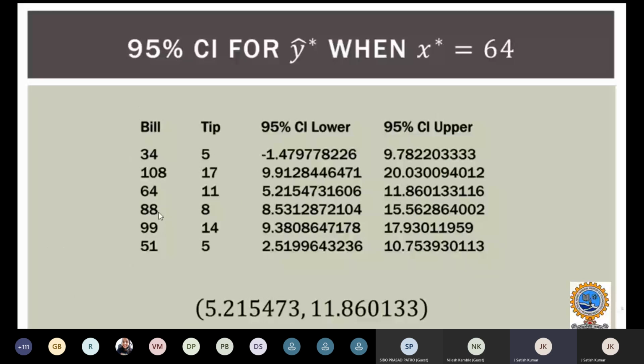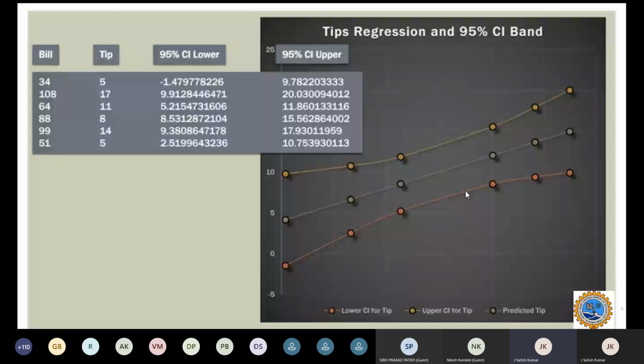That regression line will pass exactly through this. So when my bill is 64, we can construct the confidence interval for each and every bill and for each and every tip, and we can predict that my regression line will certainly pass through these points only, and from that we can construct a band. There is the lower confidence limit for the tip, the upper confidence limit for the tip, and then the predicted tip.